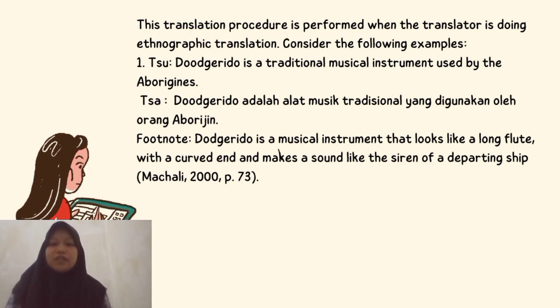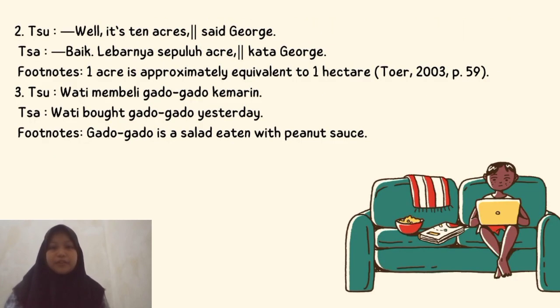So the footnote is: the didgeridoo is a musical instrument that looks like a long flute with a curved end and makes a sound like the siren of a departing ocean liner. Example number 2, TSU: Well, it's 10 acres, said George. TSA: Baik, lebarnya 10 acre, kata George. The footnote is: 1 acre is approximately equivalent to 0.4 hectare.